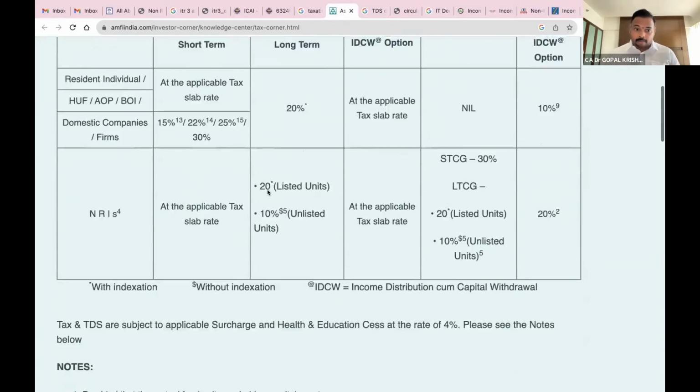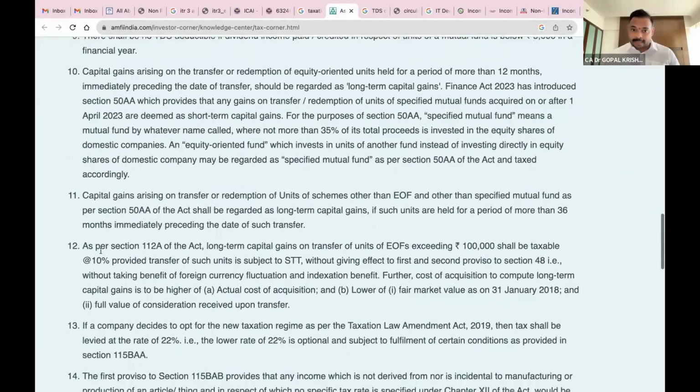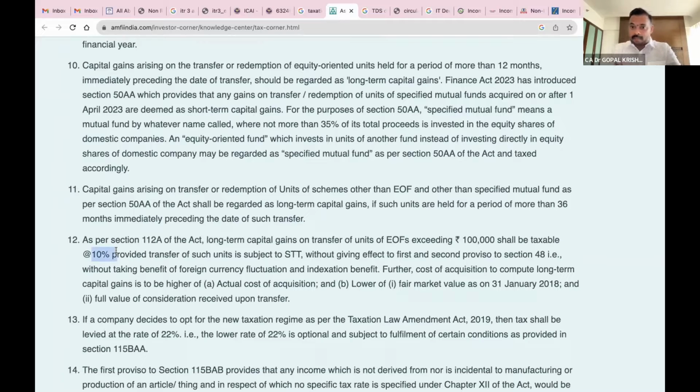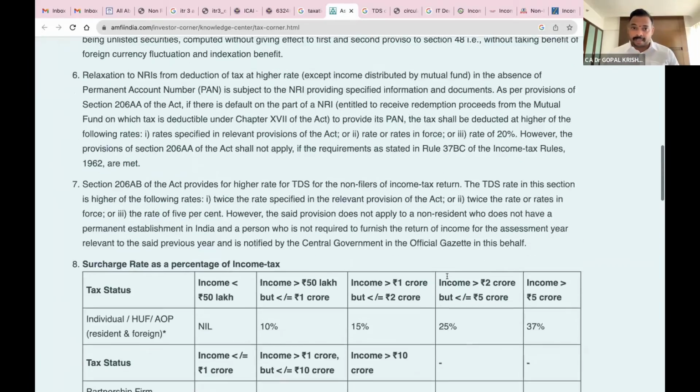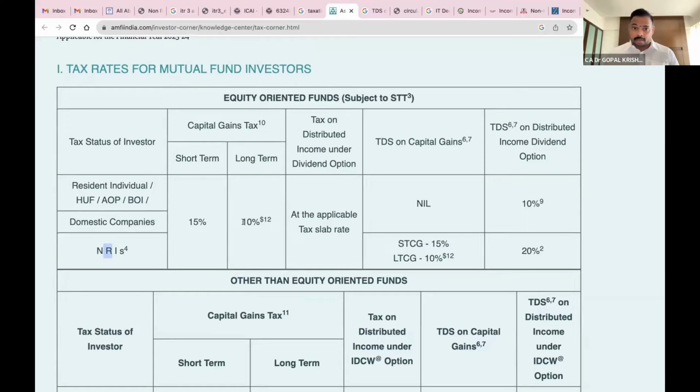But you have to also note one more very, very important point, all of you, that this concessional tax rate will be subject to that 1 lakh basic limit not taxable. So this is a basic exemption that has been given. That means in the same example, you have invested 10 lakhs, but you sell for 18 lakhs. This 10% will be applicable not on 8 lakhs, but on 7 lakhs. Because 8 lakhs is your gain, 18 minus 10, 8 lakhs. But anything above 1 lakh, that is 7 lakhs. On 7 lakhs, you will pay 10%. That is 70,000. That is what will be taxable.